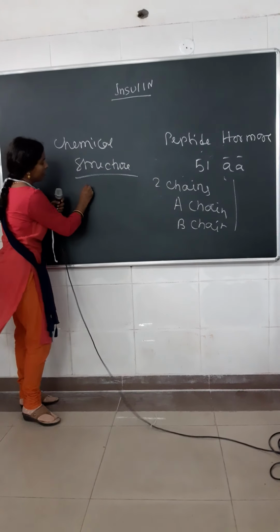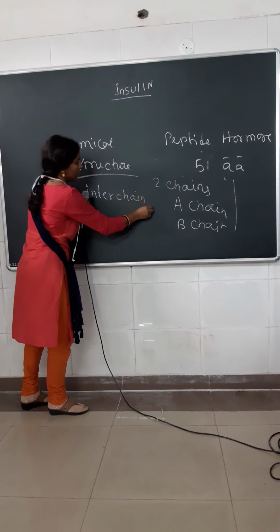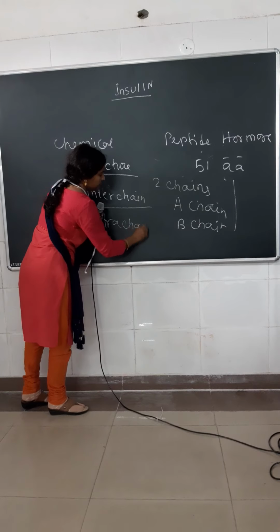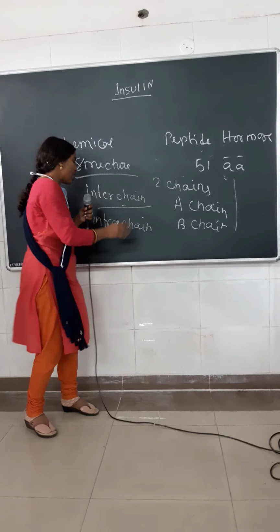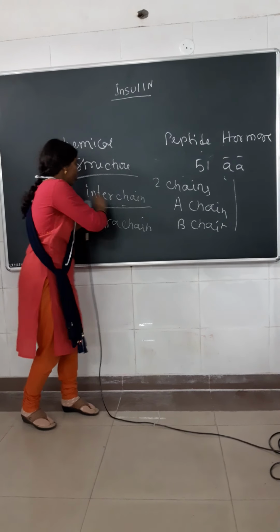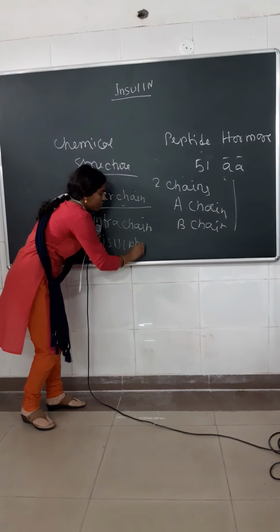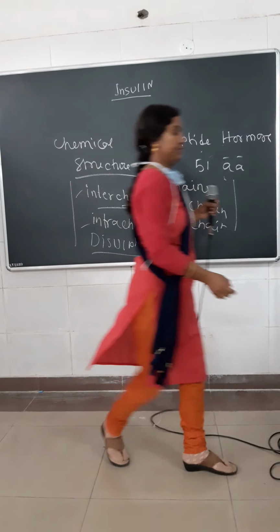This disulfide linkage can be classified as interchain and intrachain. Interchain means between the two chains A and B, and intrachain means within the chain itself. So these two types of disulfide bonds are present in the structure of insulin.